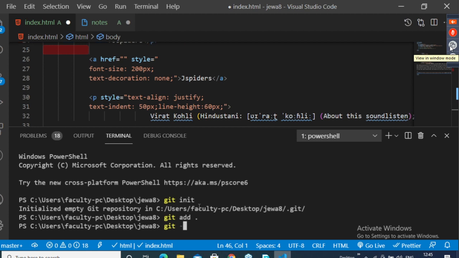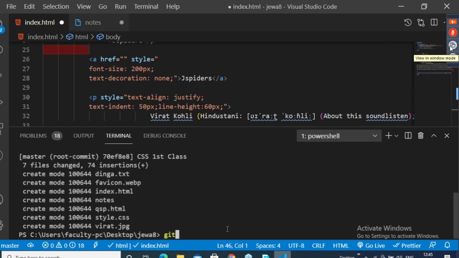Git commit -m. Here I will pass CSS first class. Okay, first class. If you want, you can go with this. With that name you will get it, guys.